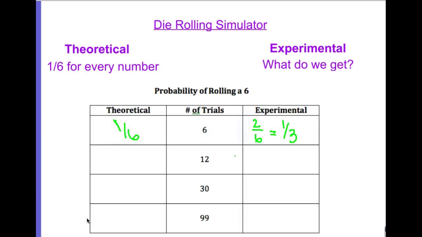So if I look at my theoretical probability, that's 1 out of 6, which is the same as 2 for every 12. I should have expected to get 2 6s, but instead I got 3 out of 12, which ends up being 1/4, which is slightly higher. So we were pretty far away here from 1/3. We're getting closer to 1/6.